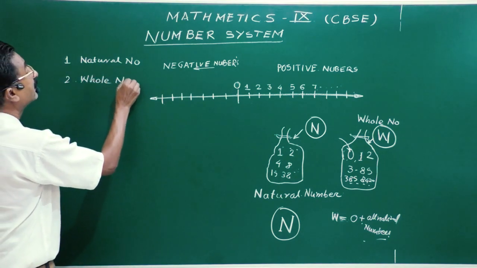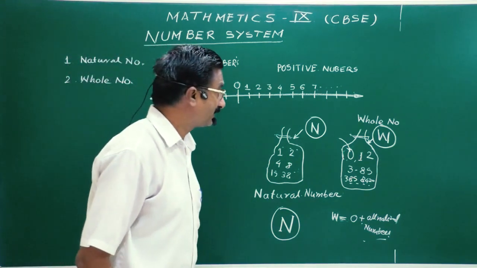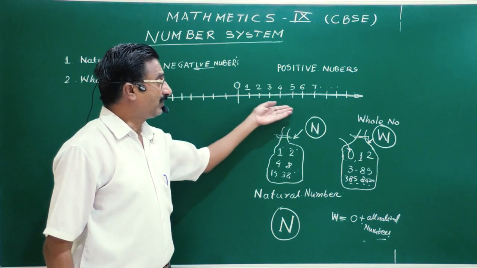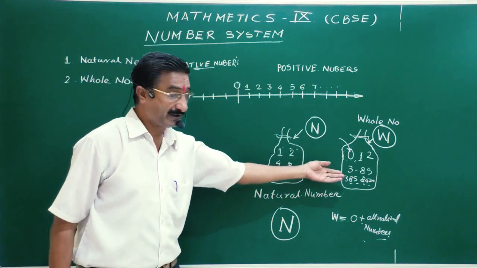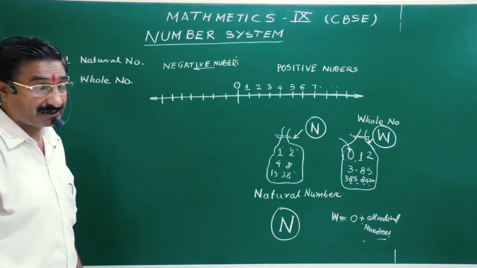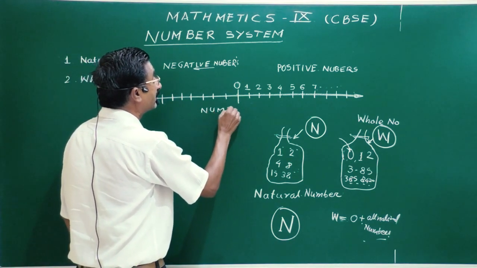Now the person thinks again: I have been moving on the right side and collecting all the numbers on the right side. Then I kept 0 inside it. Now I should move on the left side of the number line. You know it very well.